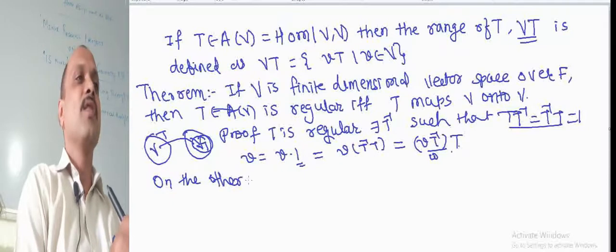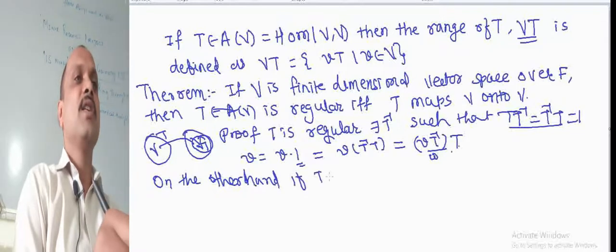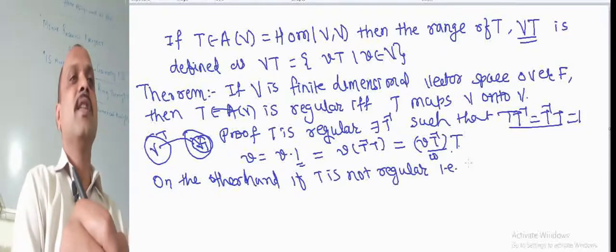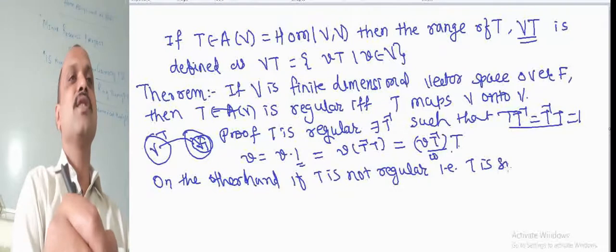On the other hand, if T is not regular, means it is singular, that is T is singular.